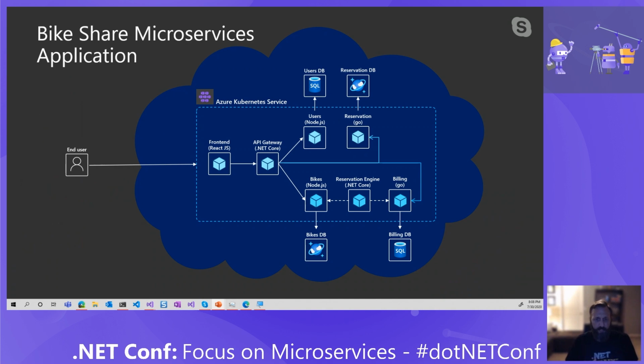Now, I might be responsible for only one of the parts of this particular application. For me as a .NET Core developer, maybe on a larger team, I might only be responsible for something like the reservation engine or maybe the API gateway. Now, there's a lot of benefits to microservices development, but there's also a ton of challenges. How do I test and debug my one particular service that's here? What if my machine is not capable of getting all of these services running due to maybe RAM constraints? Maybe I have a limited laptop.